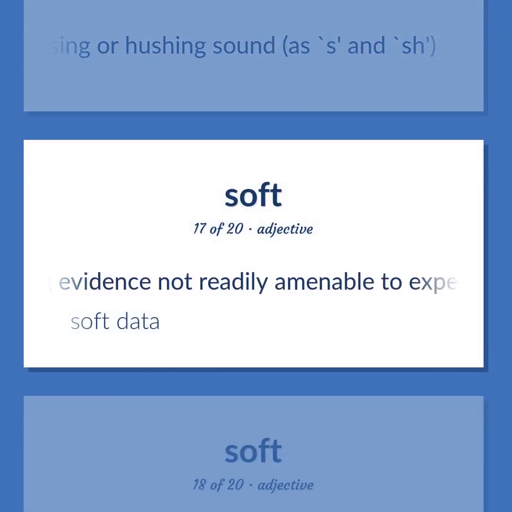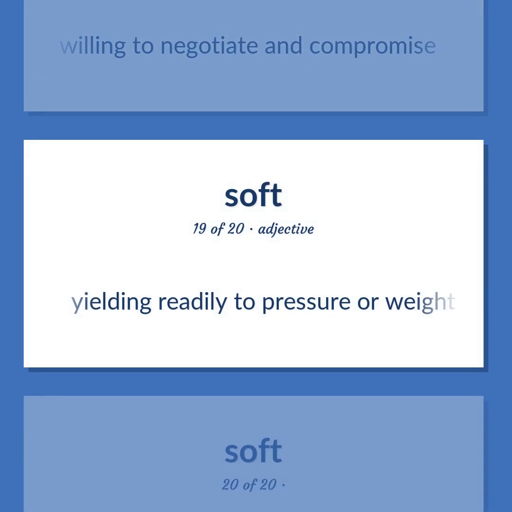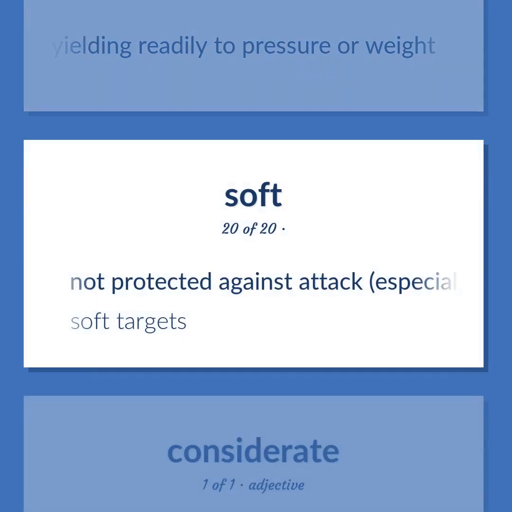Using evidence not readily amenable to experimental verification or refutation. Soft data. Willing to negotiate and compromise. Yielding readily to pressure or weight. Not protected against attack, especially by nuclear weapons. Soft targets.